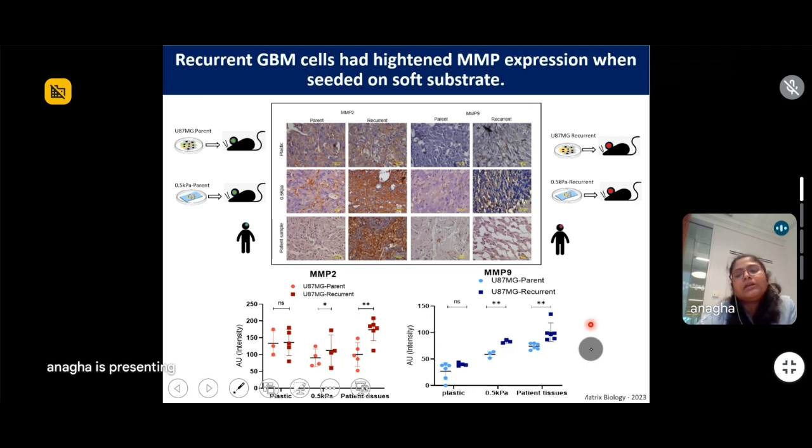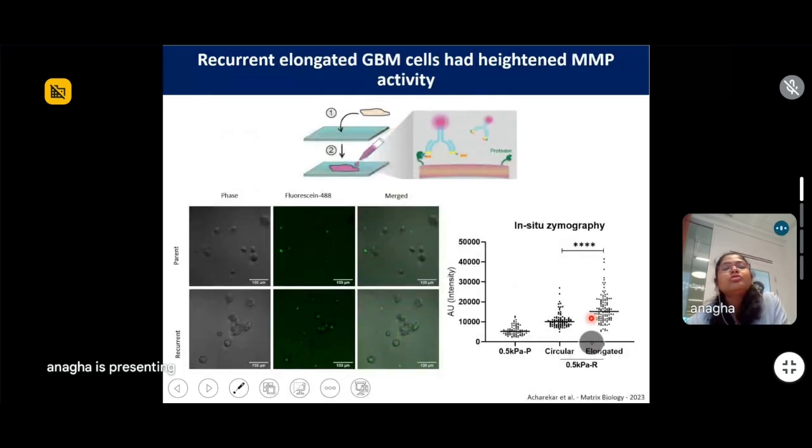Now, the interesting thing about MMP is, even though the expression is higher, it does not mean that it is active. So the activity of MMP is more important than the expression. MMPs are generally the enzymes required to cleave the collagen, so that the cells can invade and make their way into the ECM. To check the activity of MMPs, since they are collagenase enzymes, we did an in situ zymography